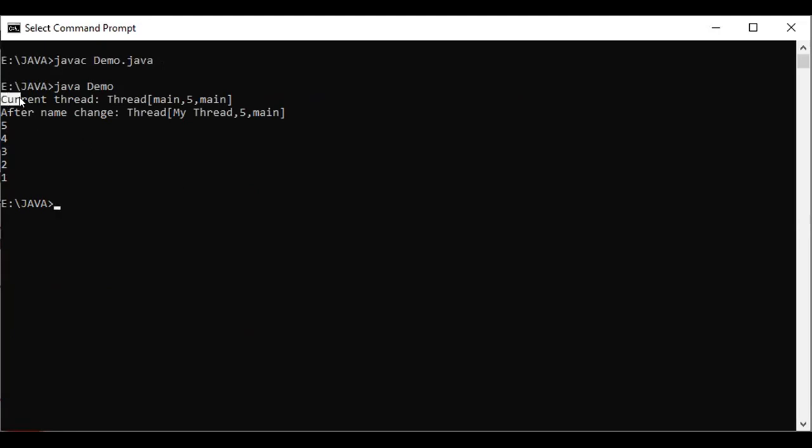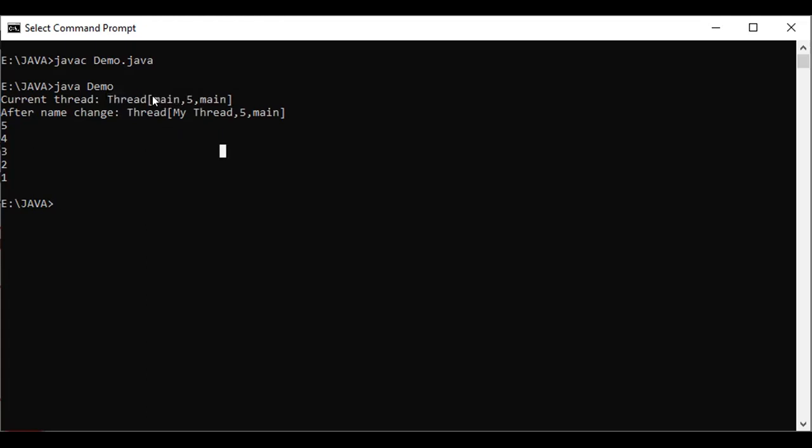So the first name is the name given by the compiler, that is the thread, the main thread. This main thread has 3 values here.